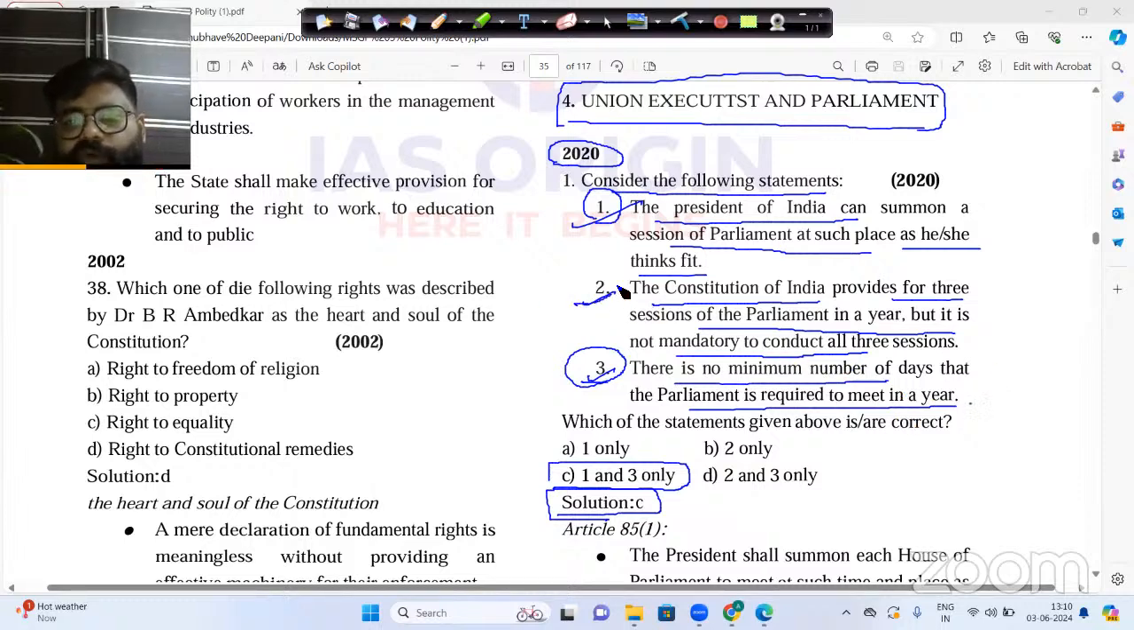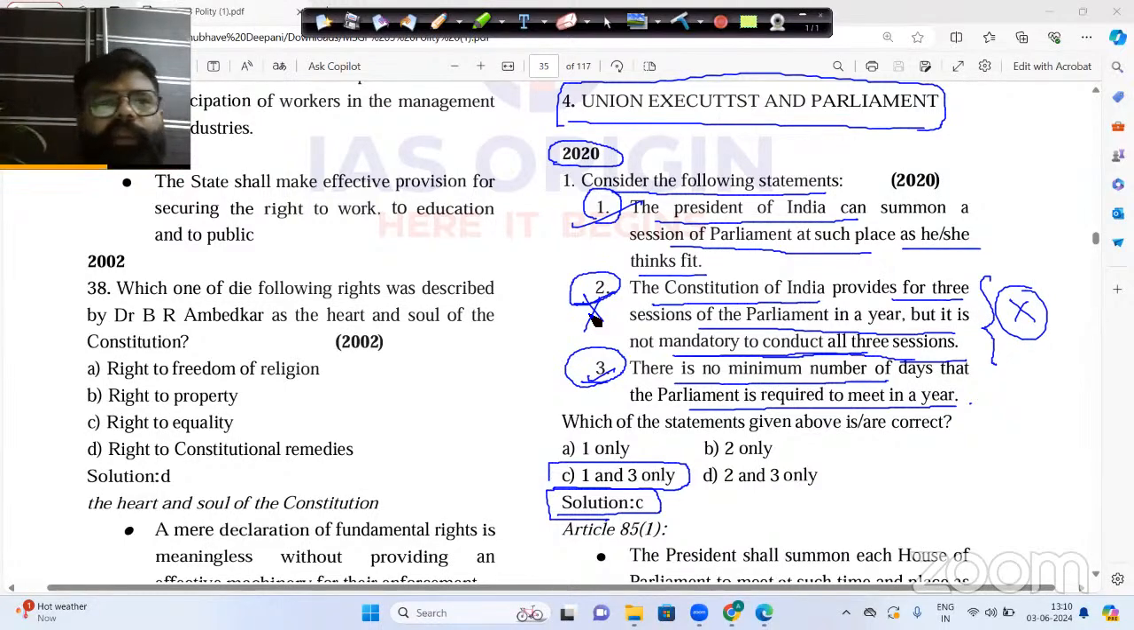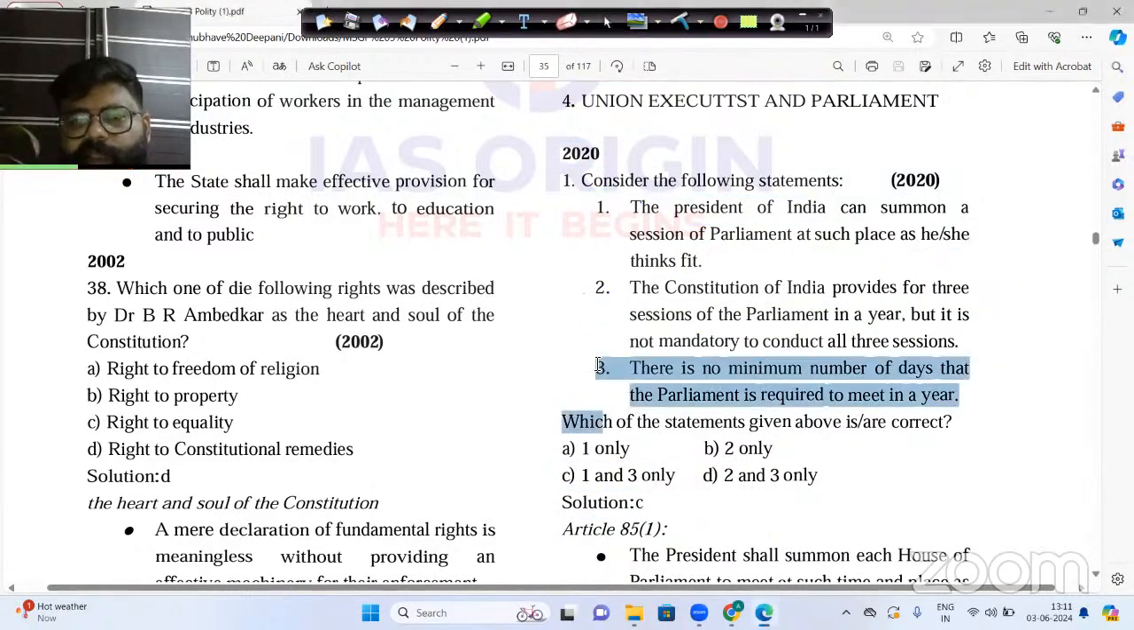Now, what goes wrong with statement number 2? Statement number 2 says the Constitution of India provides for 3 sessions in Parliament in a year, but it is not mandatory to conduct all the 3 sessions. The problem with this statement is that it might be correct or incorrect, but this particular information is not given in the Constitution, nor in any kind of parliamentary resolution. So this is the problem with statement number 2, that it is actually not written anywhere, guys.